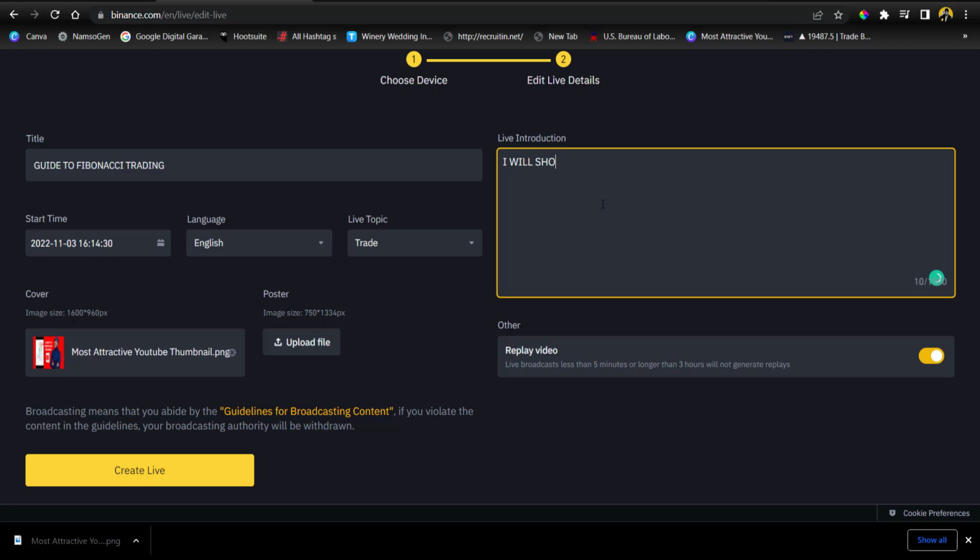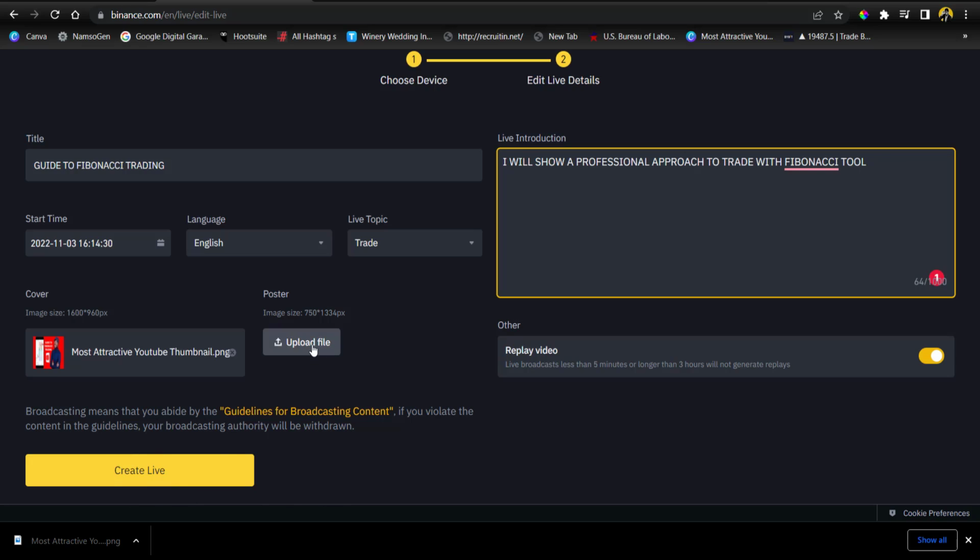show you a professional approach. Sorry, I'm using one hand to type because I'm holding my mic with the other hand, to trade with Fibonacci. Okay, this is very amazing. Fibonacci tool. So it's something very brief. So go ahead and write anything you think is convincing. So I'll simply click on go live.